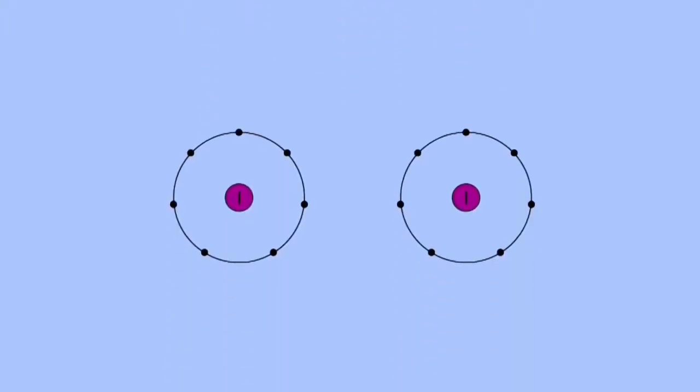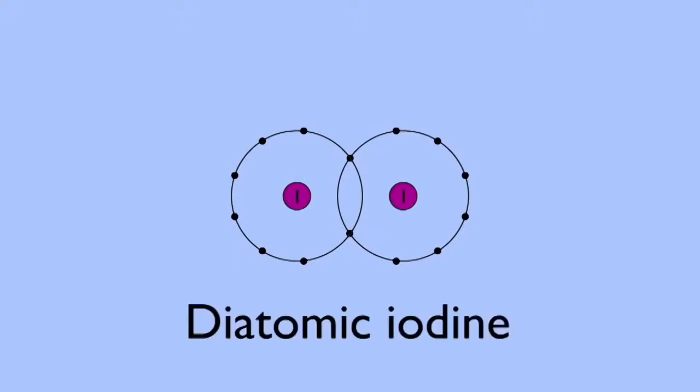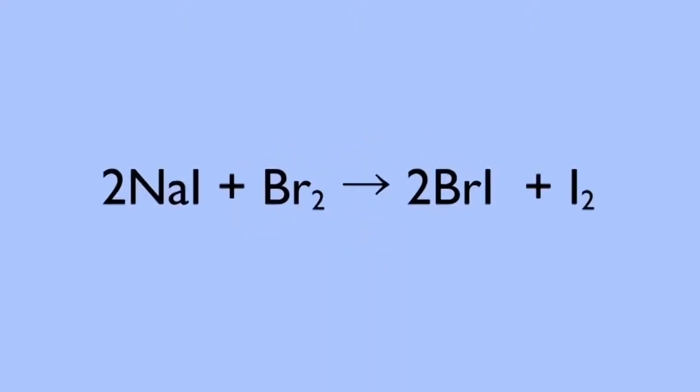When the iodine atoms are displaced by the bromine, they immediately seek stability and pair up with each other to create diatomic molecules. They don't try to react with any of the water molecules because energetically it's easier for them to covalently bond to each other, so both atoms can complete their octet. The reaction is this.